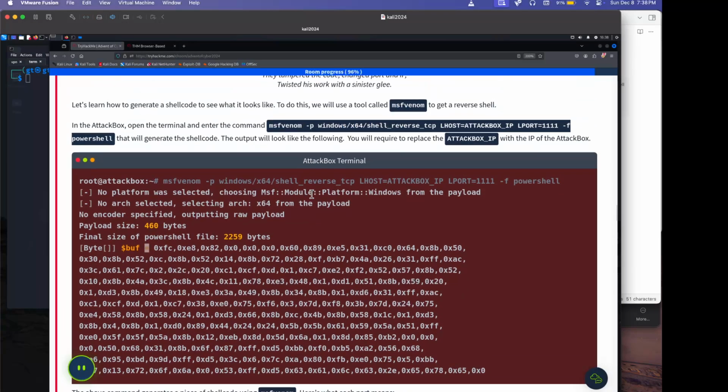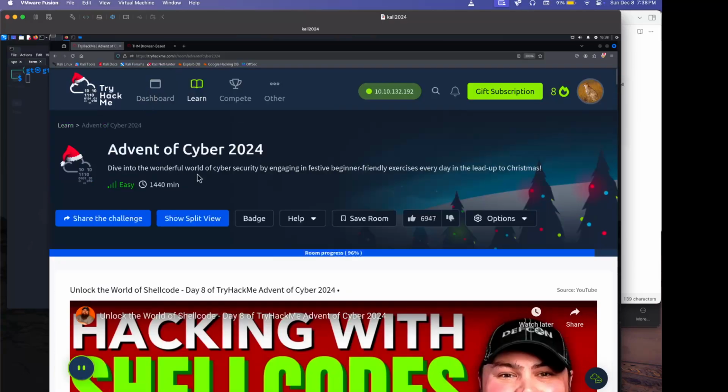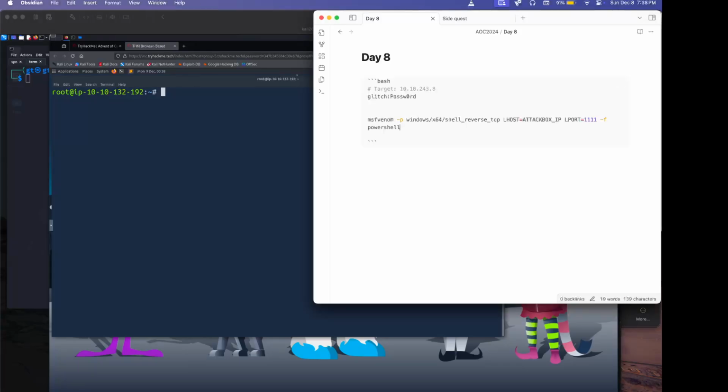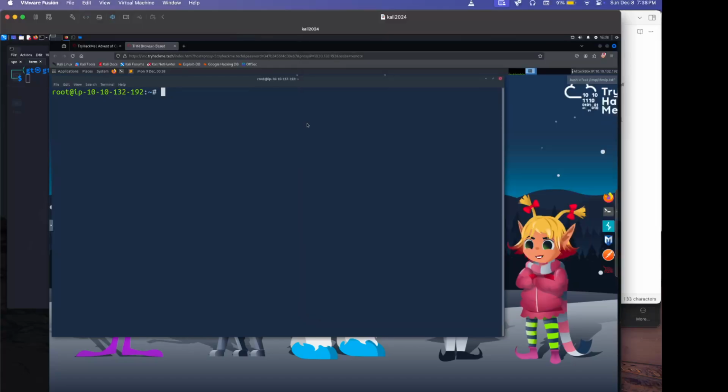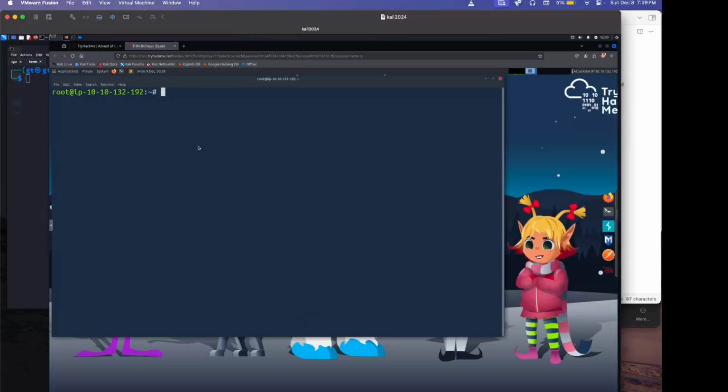Okay, so let's do this. MSFvenom. We're going to copy this. Attack box IP. I think we have it here. Our attacker box. Where you at? Attack box right there. 10.10.132.192. They want us on 111, but that's fine, we can live with it. So we're going to copy this and paste it here.